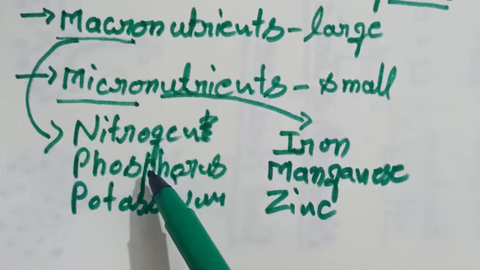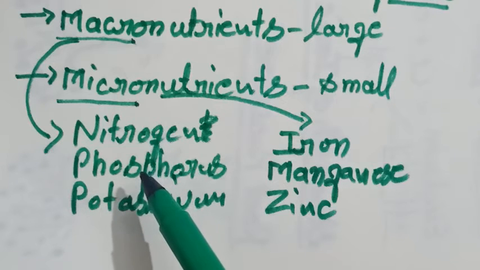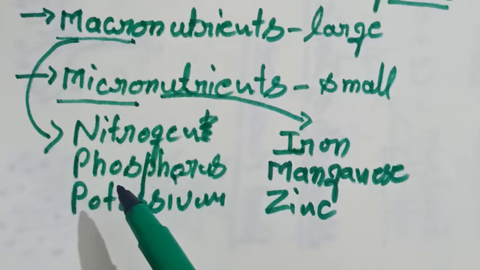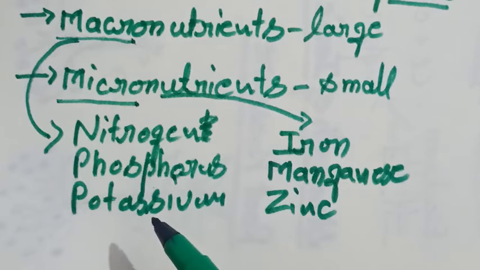Then phosphorus. It is needed for the synthesis of nucleic acid and ATP molecules. ATP means adenosine triphosphate. It provides energy. The deficiency of phosphorus causes purple or red spots on the leaves, and premature fall of leaves and flower buds.